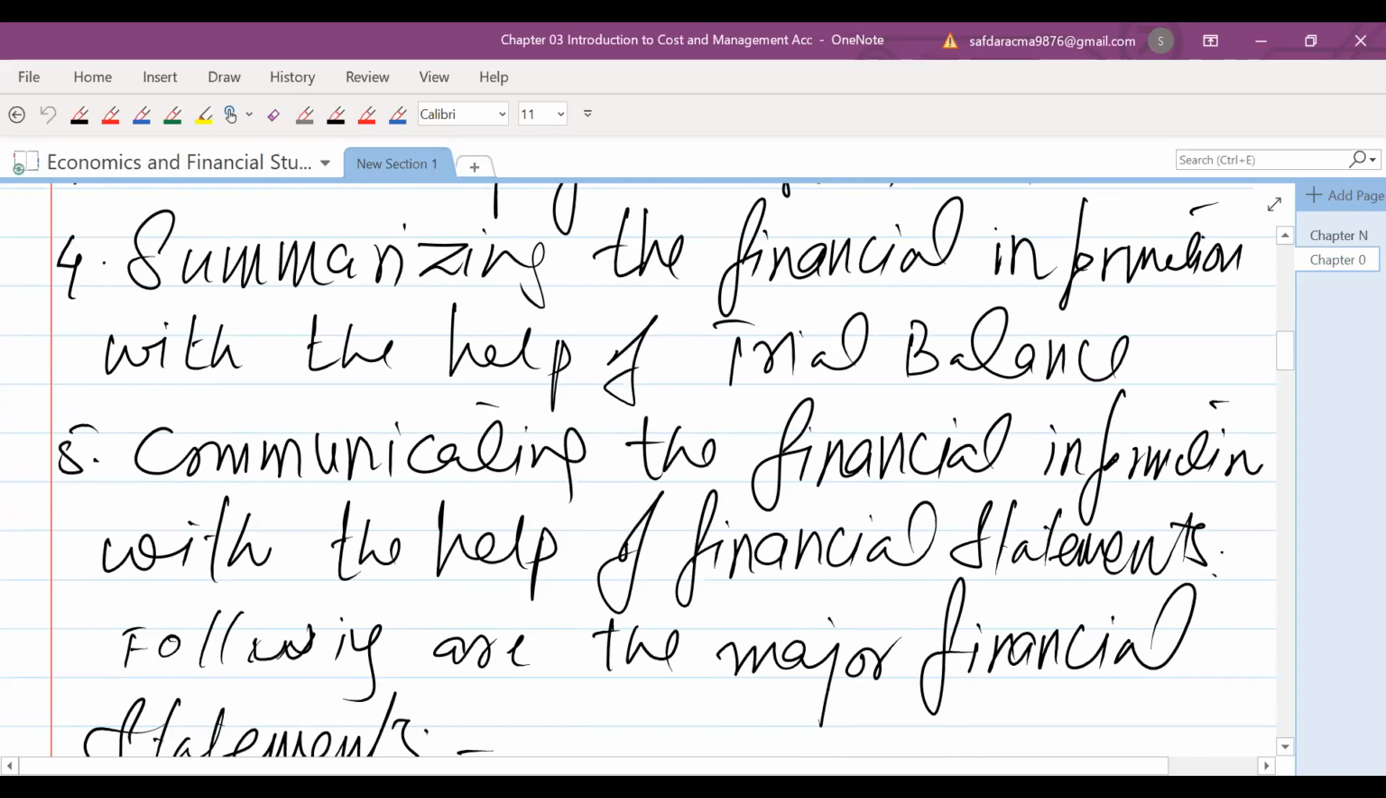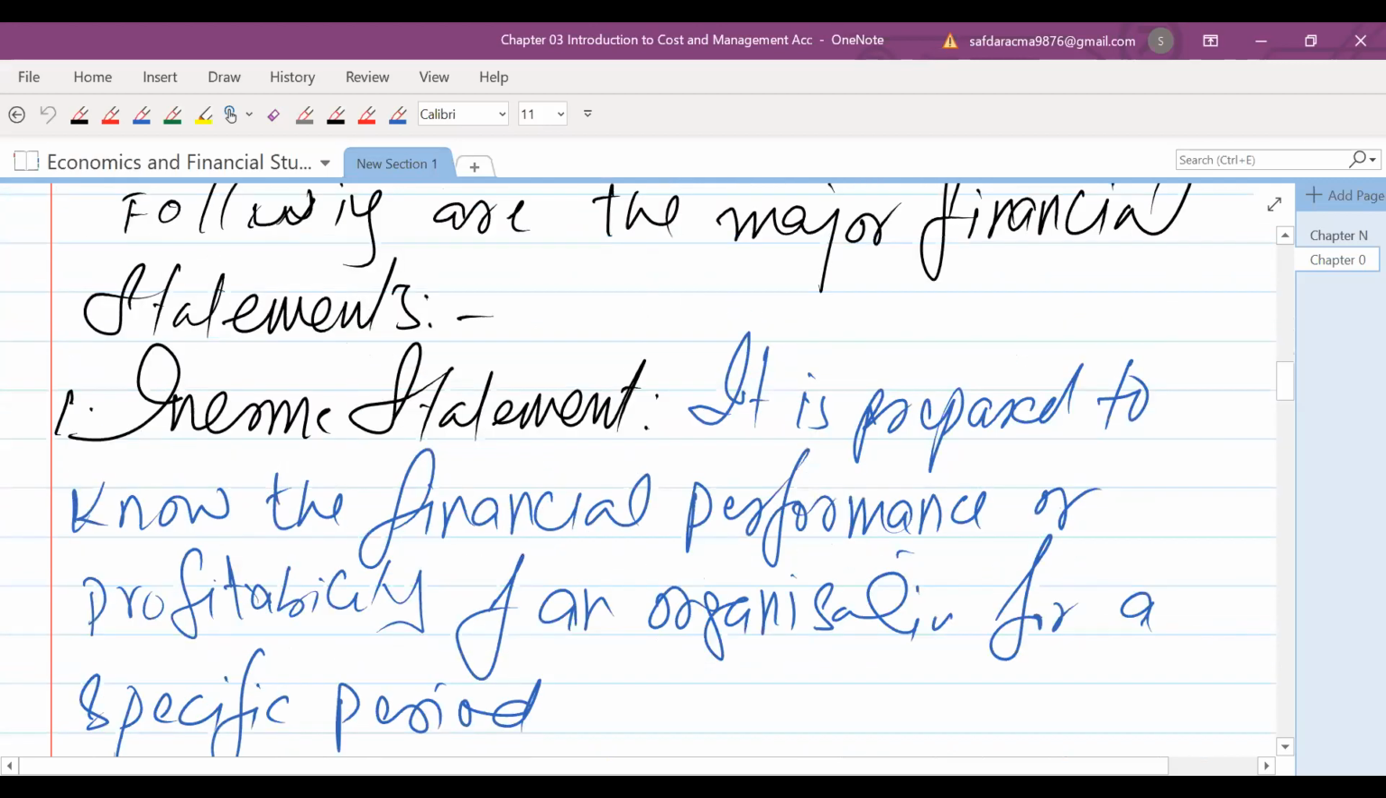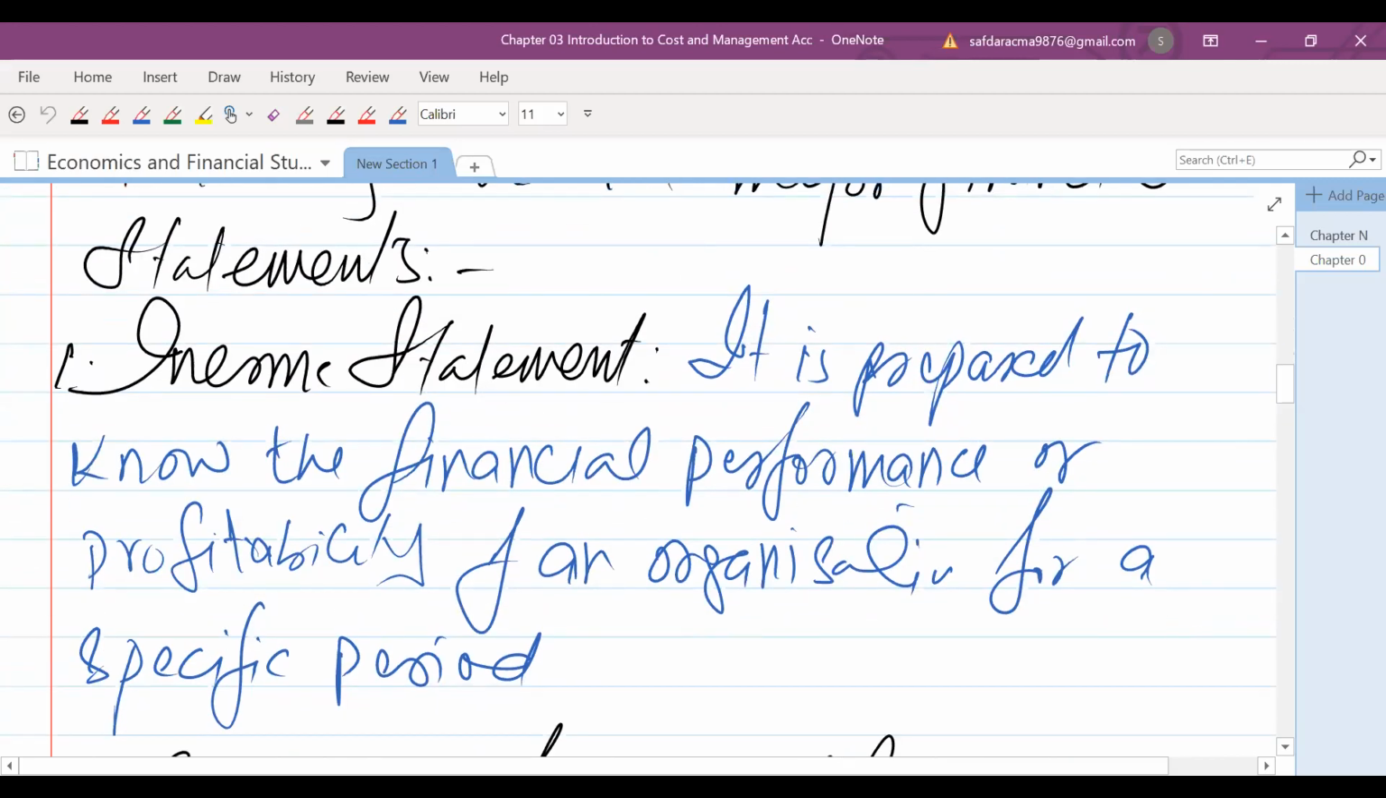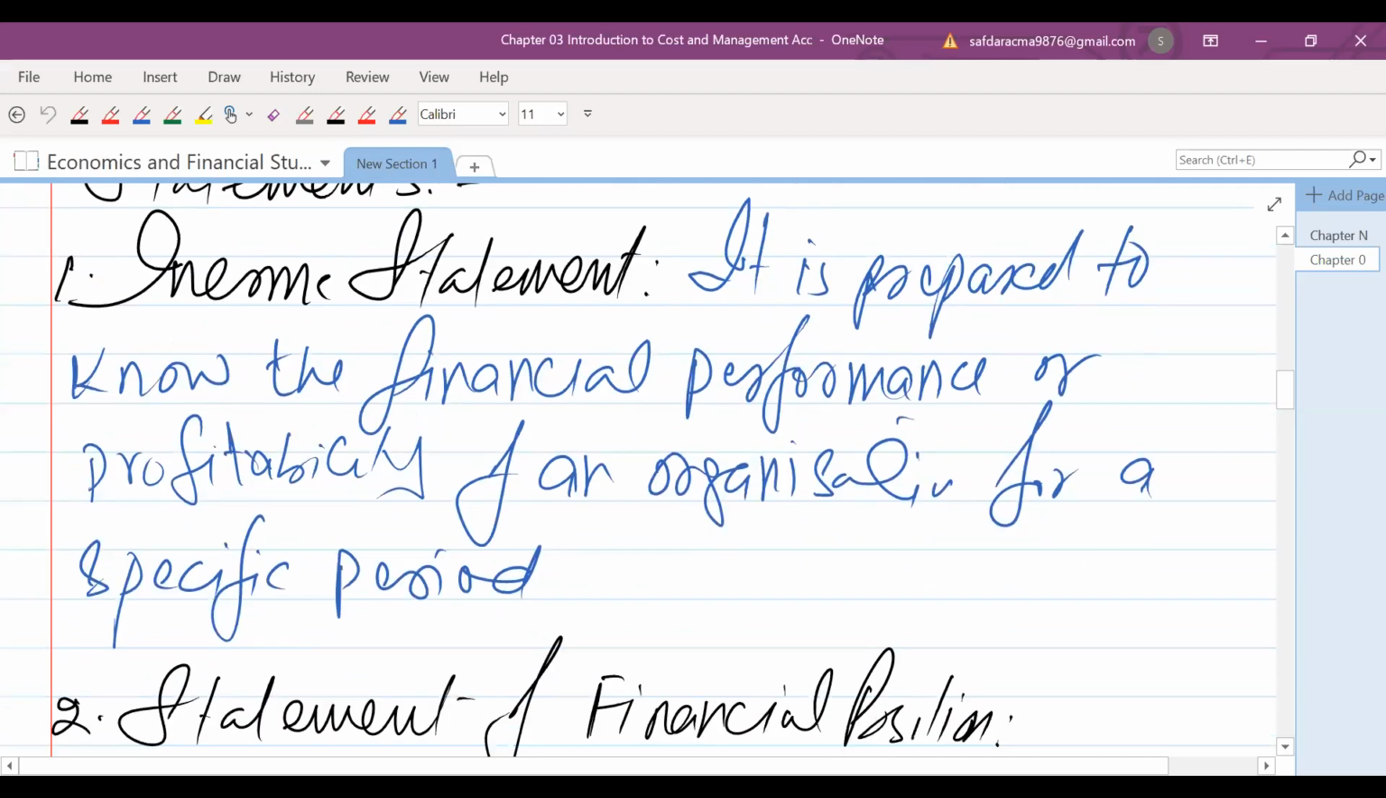So the following are the major financial statements. The one is the income statement. Income statement is prepared to know the financial performance or profitability of an organization for a specific period. With the help of the income statement, we can know whether the business is going into profit or losses, and we can know the financial performance of an organization.